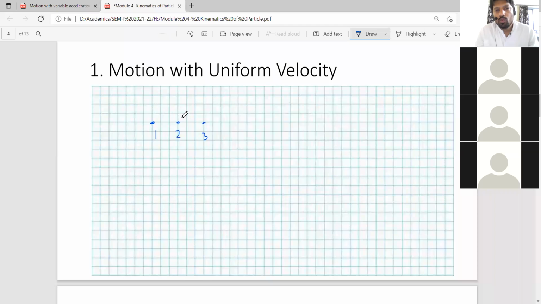Okay. So one can easily see that it is traveling equal distance after every second. So one can point out that it is the motion with uniform velocity. Getting it?